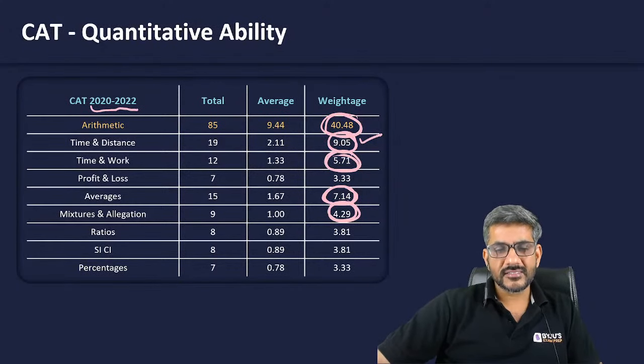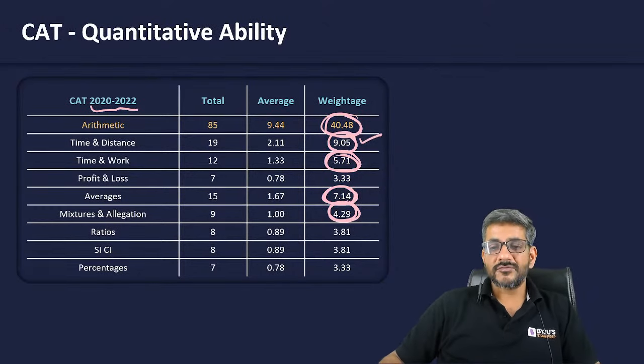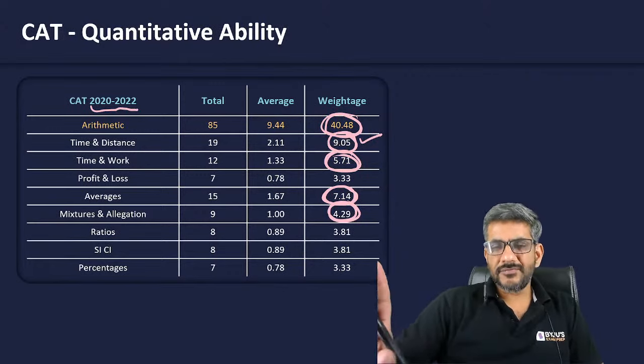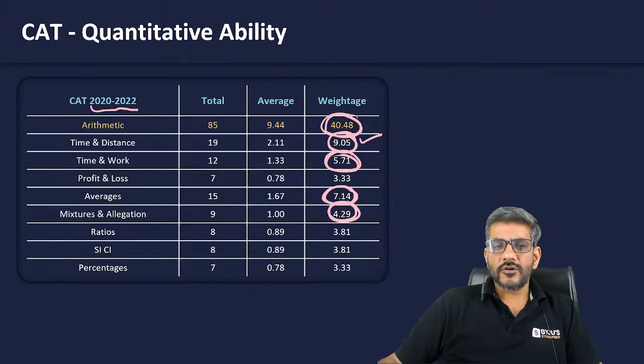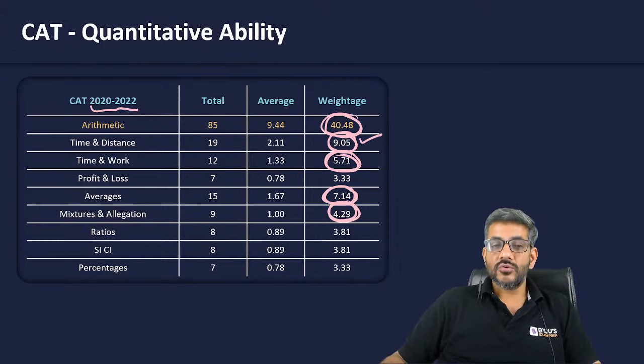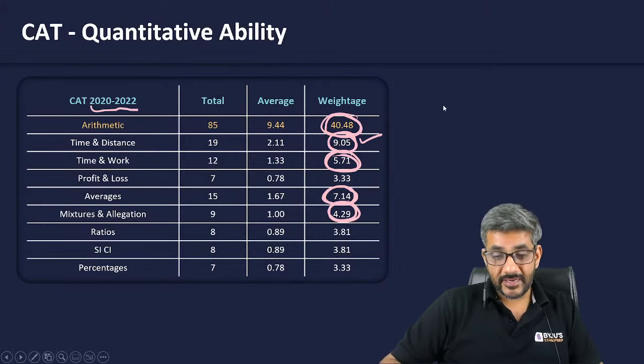यहाँ पे आप ये नहीं कर सकते. You can probably do it for algebra or geometry or something or number system, that I leave some of the areas within those. But arithmetic should be done completely. These figures might change any year. Of course, you can pay a little more focus on time and work and time, speed and distance and averages. But all the areas are important. You can't skip anything. Keep that in mind.